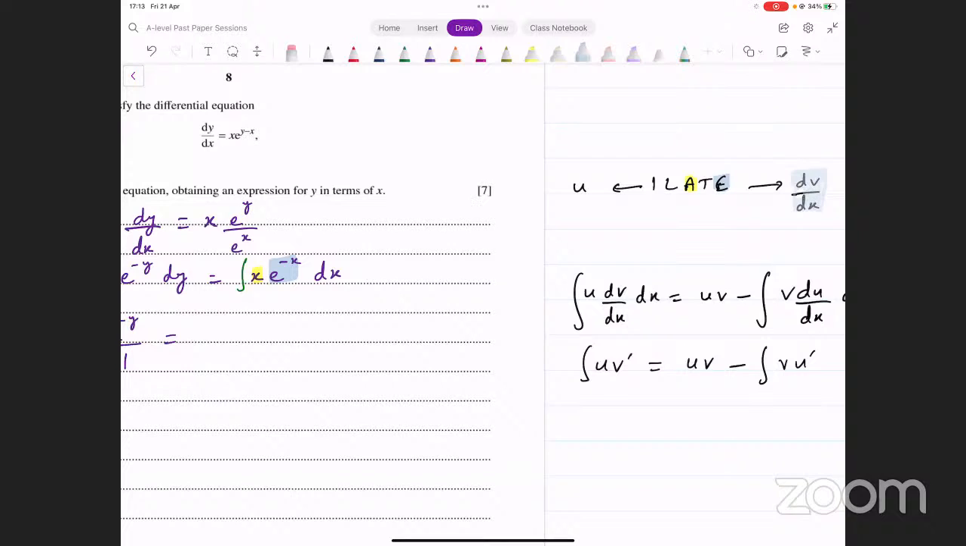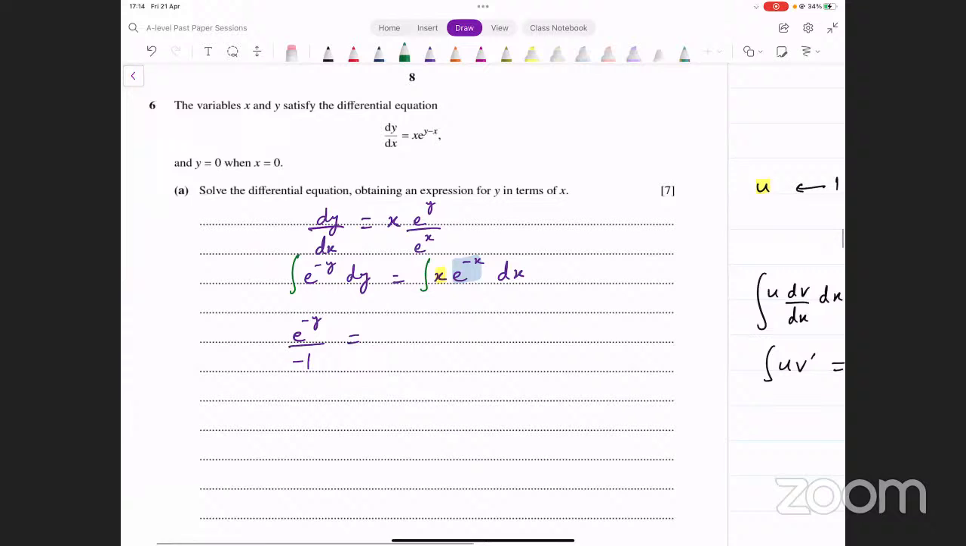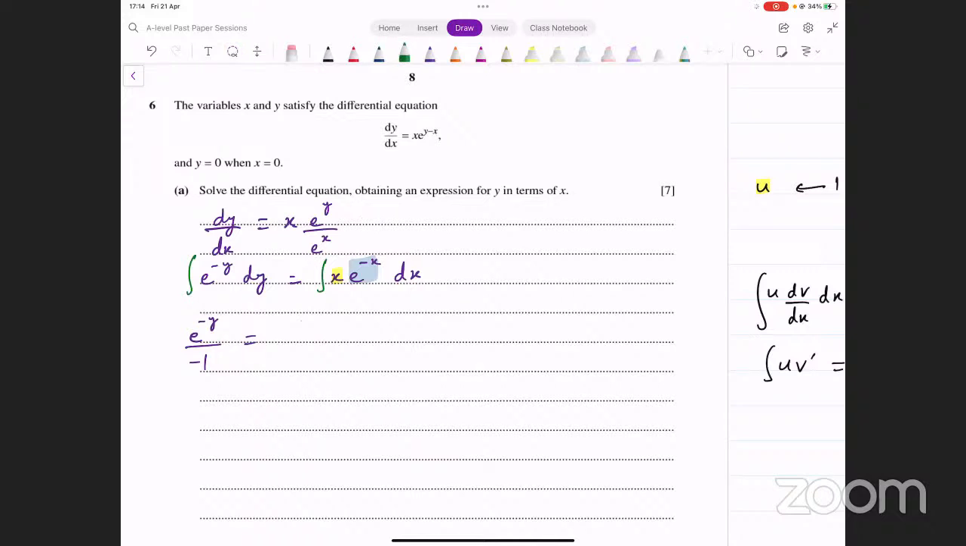ILATE में exponential right पे आ रहा है, तो वो dv over dx होगा. और ILATE में algebraic left पर आ रहा है, a और e में से a left पे और e right पे है, तो algebraic हम u ले लेंगे. अब हम क्या करते हैं, यहाँ पे इंटीग्रेशन बाय पार्ट्स यूज करनी है, taking these as the values of u and dv over dx. Let's do that. Let me just write that here on the side.